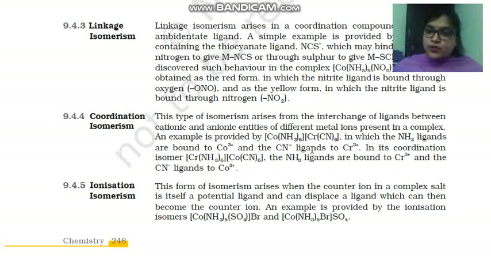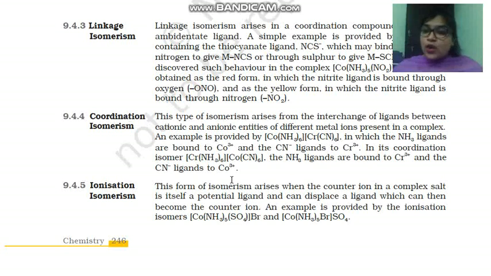I think now you have understood isomerism: when two or more compounds having similar chemical formula differ in arrangement of atoms. See children, isomerism is further classified into two types: stereoisomerism and structural isomerism. Today I will discuss structural isomerism. Structural isomerism is further classified into four types: linkage isomerism, coordination isomerism, ionization isomerism, and the fourth one is solvate isomerism, also known as hydrate isomerism. We will discuss all these one by one.